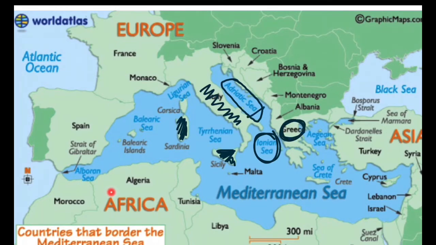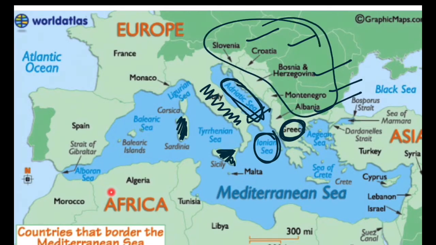connected with Adriatic Sea. And these are the countries associated with Adriatic Sea: Slovenia, Croatia, Bosnia Herzegovina, Montenegro and Albania. So you have to learn these 5 countries. These are very important because a question can come to arrange them from the north to south direction, and also as the associated countries of Adriatic Sea.